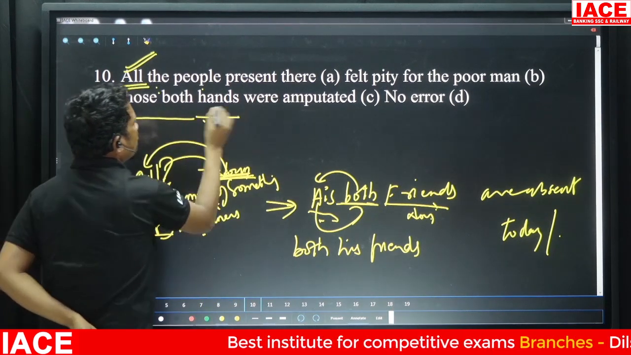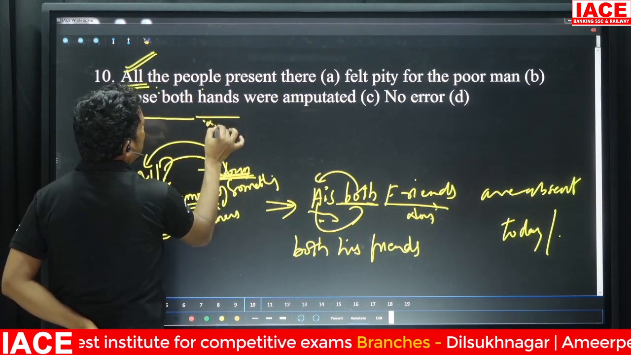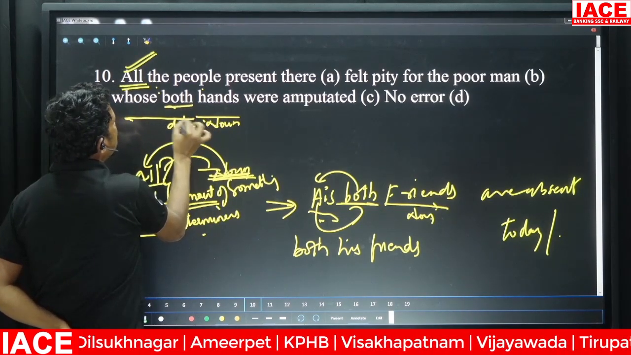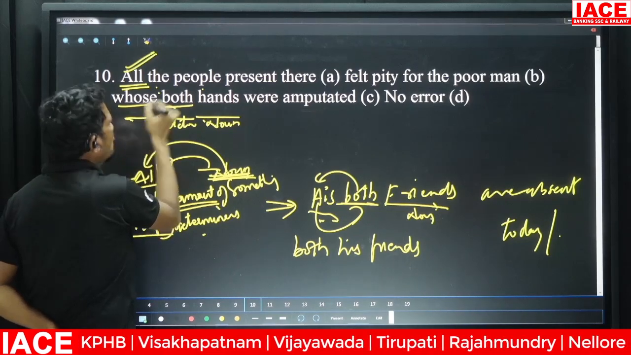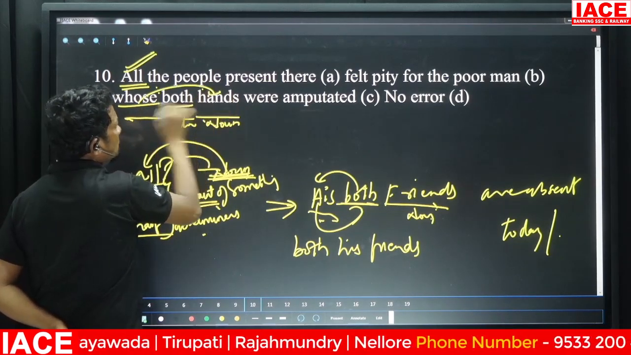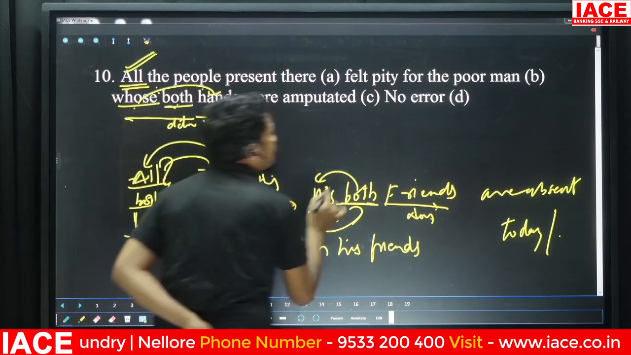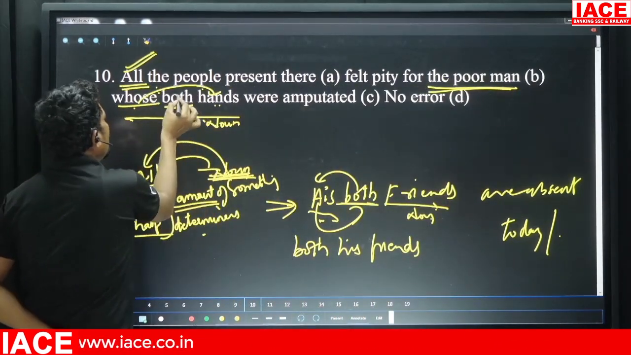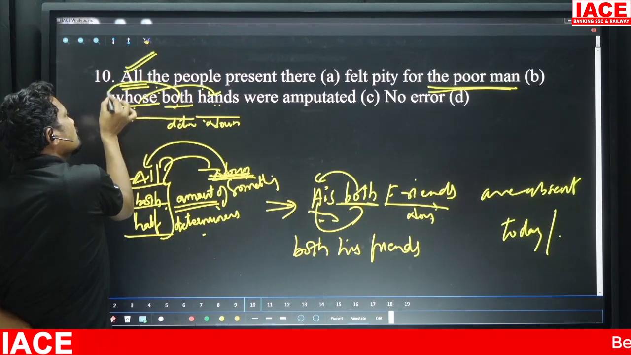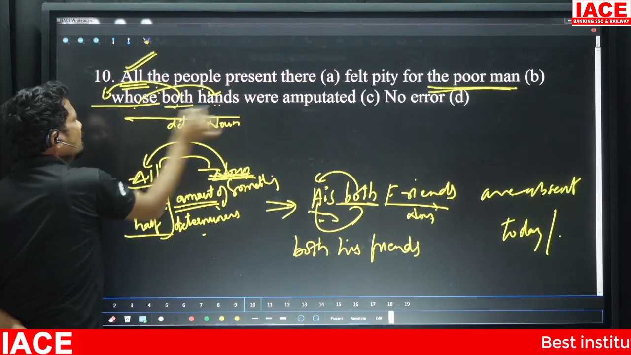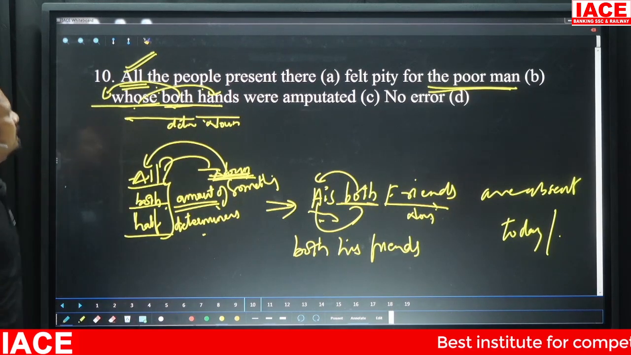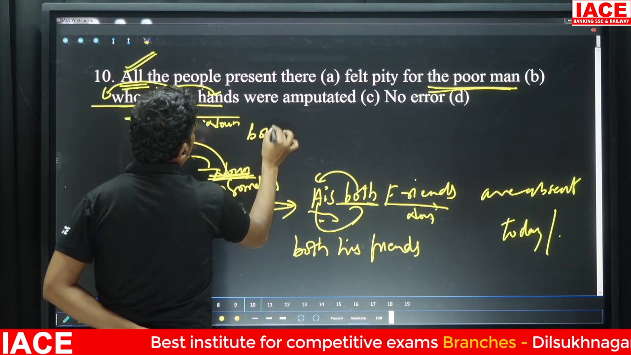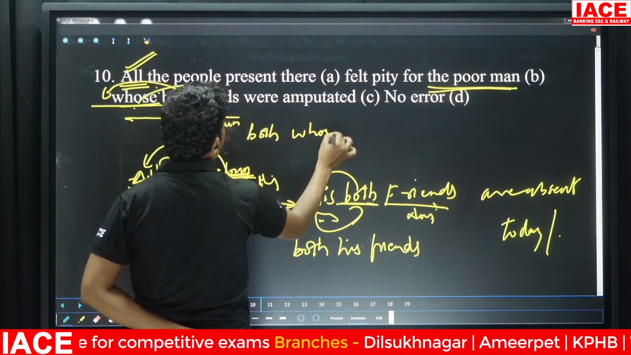Now in this case, hands is your noun. Both is your determiner. Whose is also talking about both: whose both hands, but it is talking about the poor man. But as I've told you, both should be written first. Let me write that sentence. You tell me if it sounds correct. If I say both whose hands, is it going to be correct?